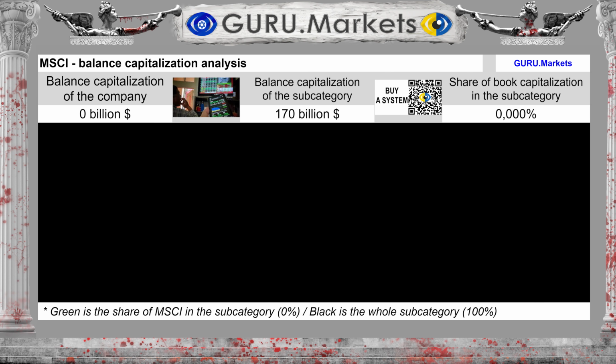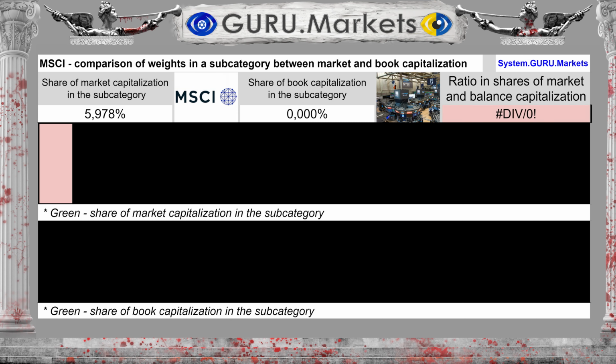The company's balance sheet capitalization is $0 billion, and the balance sheet capitalization of the subcategory is $170 billion. MSCI Inc. constitutes a share of 0%. By comparing the occupied shares of the exchange and book value, we can see the following.